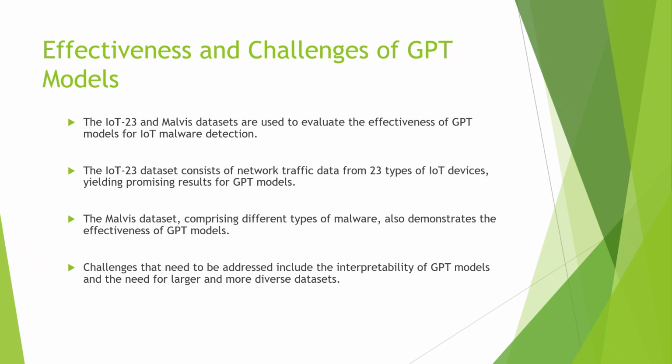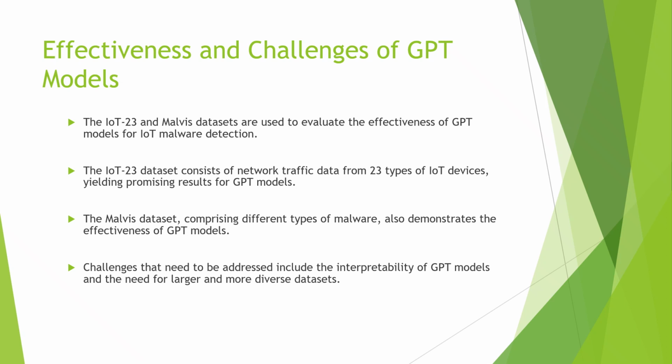So, the IoT-23 dataset, what is it? The IoT-23 dataset comprises network traffic data from 23 different IoT devices, including cameras, routers, and smart TVs, and is used to evaluate the effectiveness of GPT models. What are the promising results? GPT models trained on the IoT-23 dataset have shown promising results, with an accuracy of 98.8% and a precision of 99.4% in detecting IoT malware.